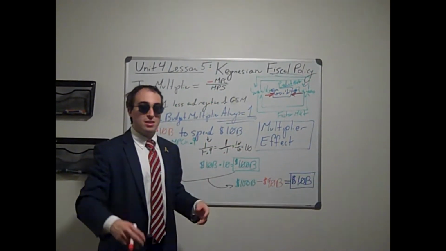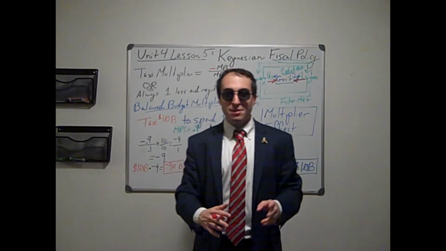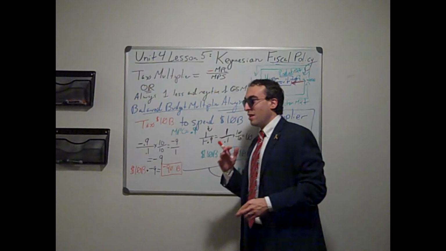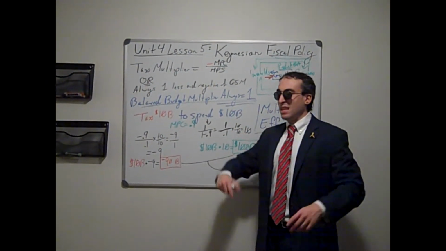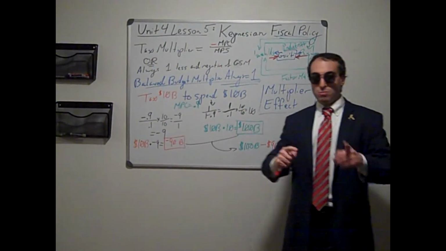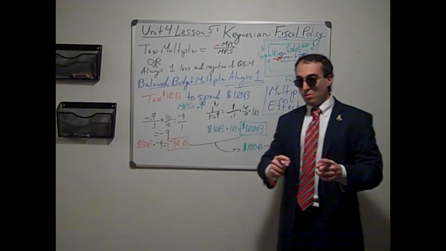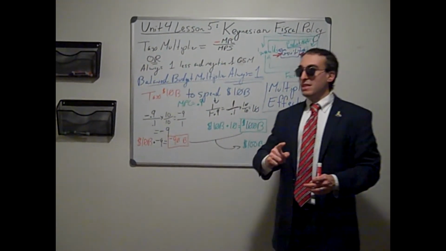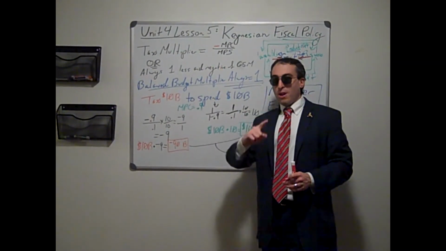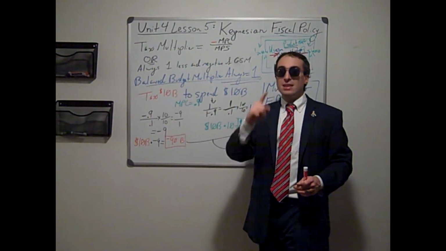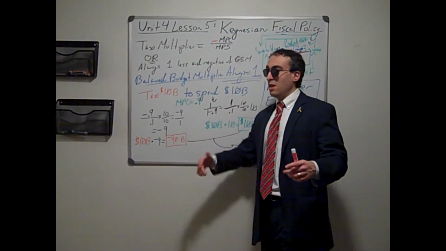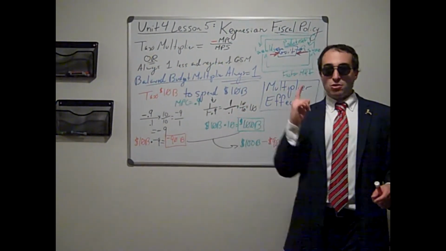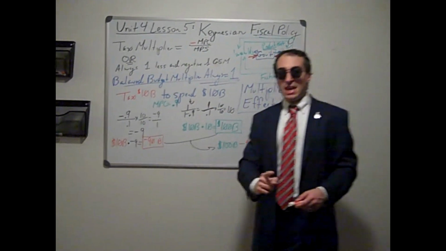Now in a recession, a combination of decreasing taxes and increasing spending, that deficit spending, is what a government should do. But government spending has a greater impact than decreasing taxes. So even though a government should do both, government spending has a greater impact than decreasing taxes.